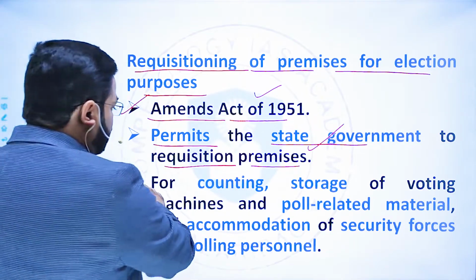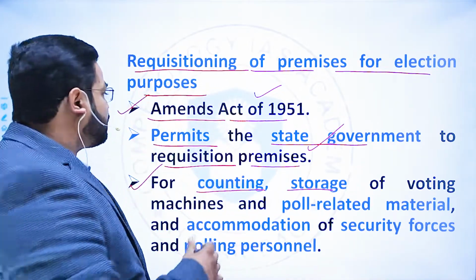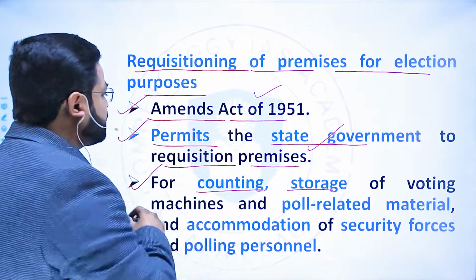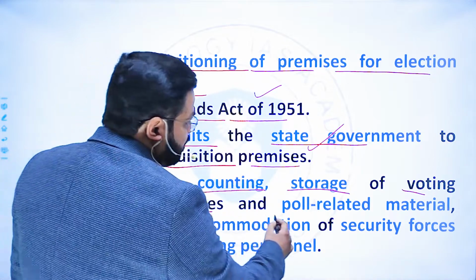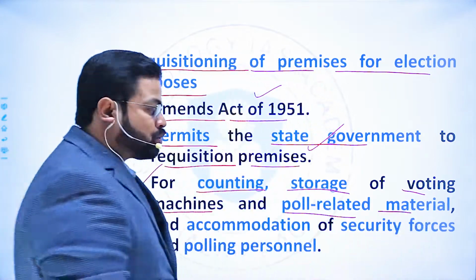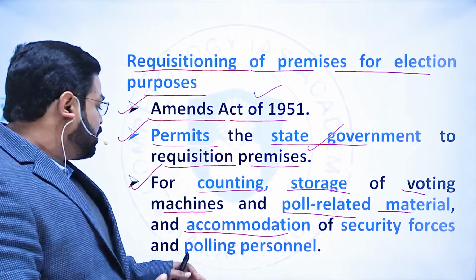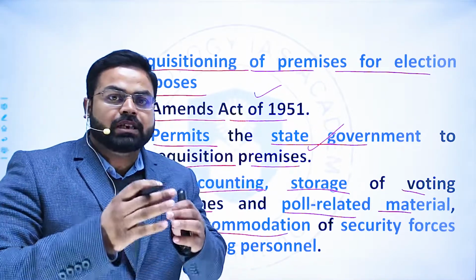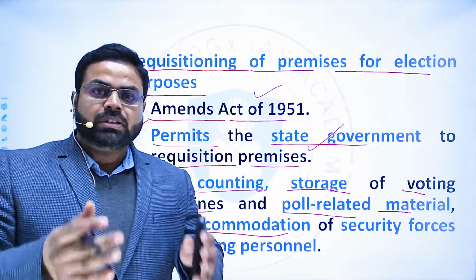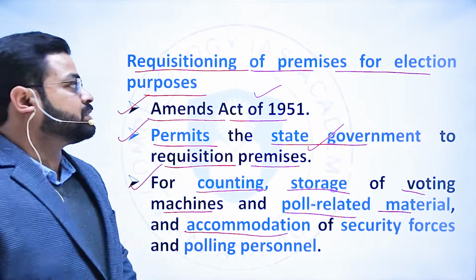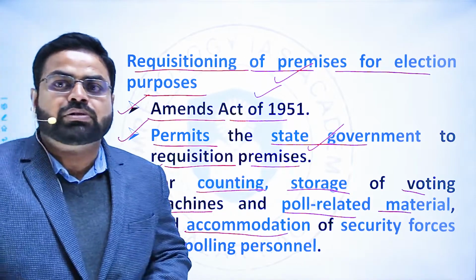And now the provision changes: requisition of premises for counting, storage of voting machines, storage of poll related material, and accommodation of security personnel and polling personnel. So it has widened the ambit for which the state government can requisition premises for completion of the election process.